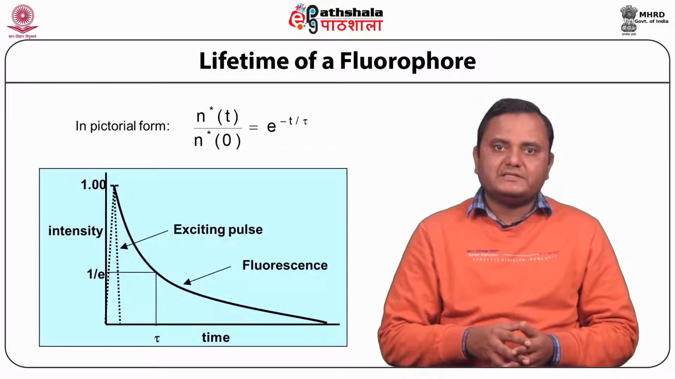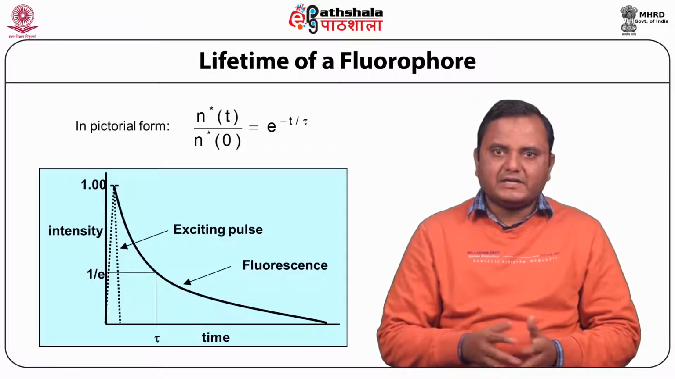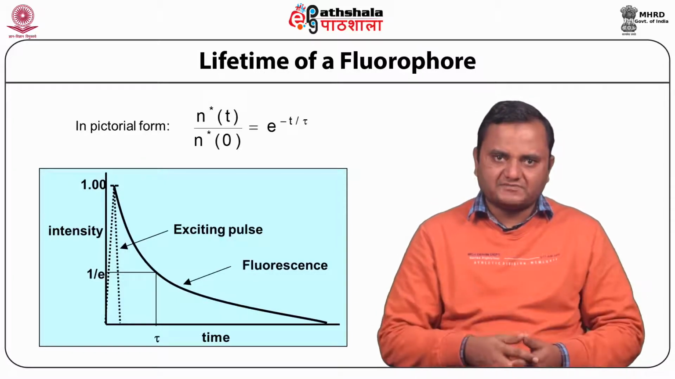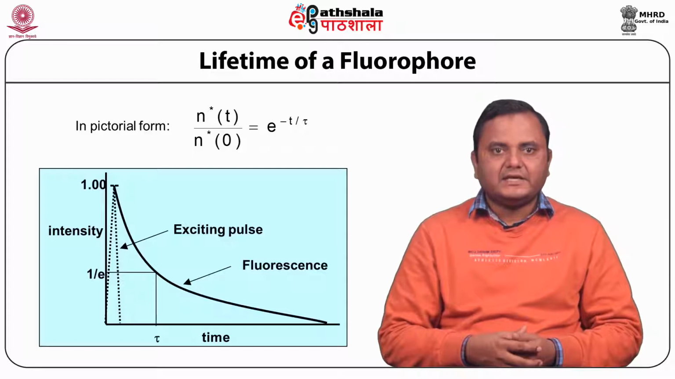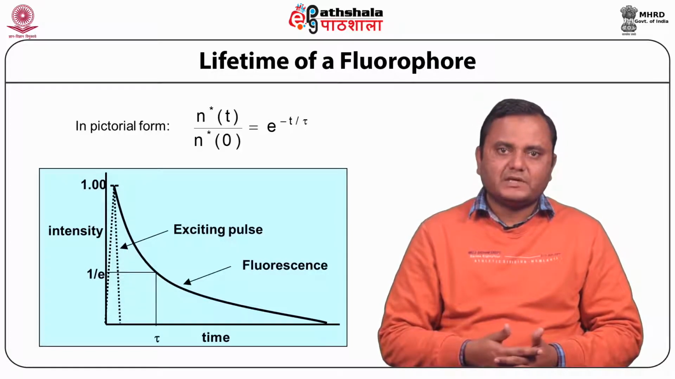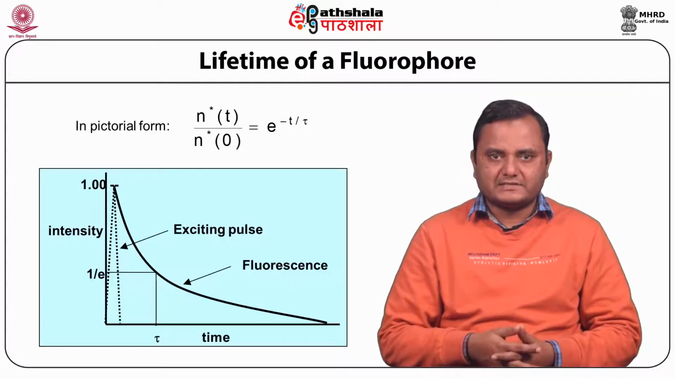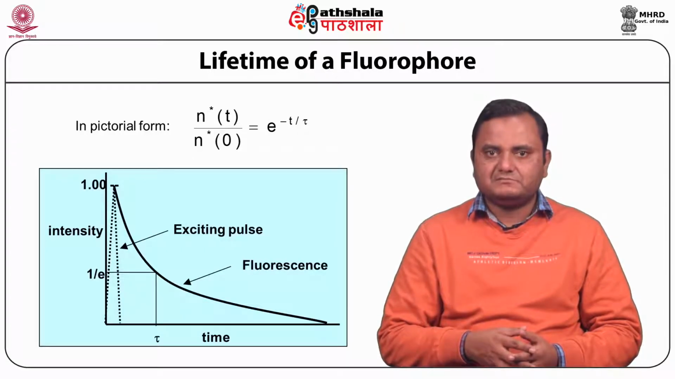Similarly, ethidium bromide has a lifetime of 1.8 nanoseconds in water, but 20 nanoseconds when bound to DNA, and 27 nanoseconds when bound to transfer RNA. The lifetime of tryptophan in a protein ranges from approximately 0.1 nanosecond to 8 nanoseconds. NADH in water is 0.4 nanosecond, but bound to dehydrogenase it can be as long as 9 nanoseconds. In pictorial form, N(t) divided by N0 is given as e to the power of minus t by tau.